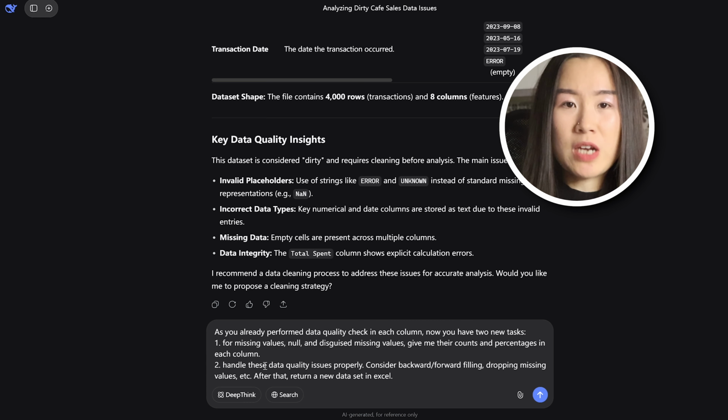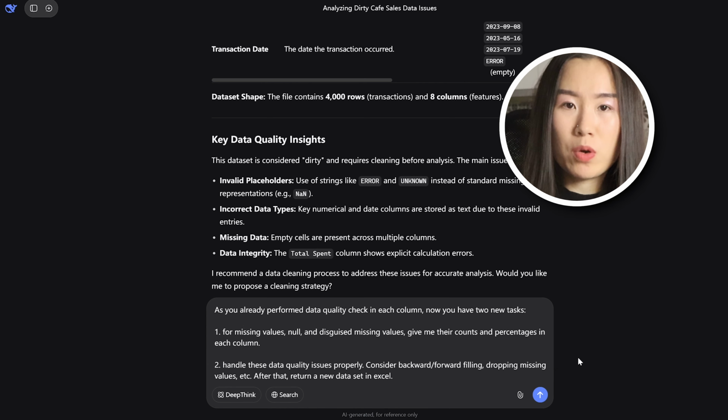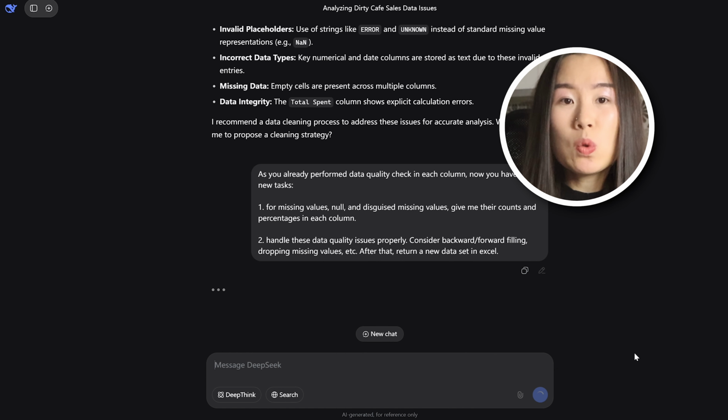Step 2, let's ask DeepSeek to fix data quality issues. So I'm gonna use the following prompt. As it already mentioned data integrity issues in the first step, I requested it to give us counts and percentages of missing values in each column and handle them in the proper way. Then we will get the cleansed data set as new input data.